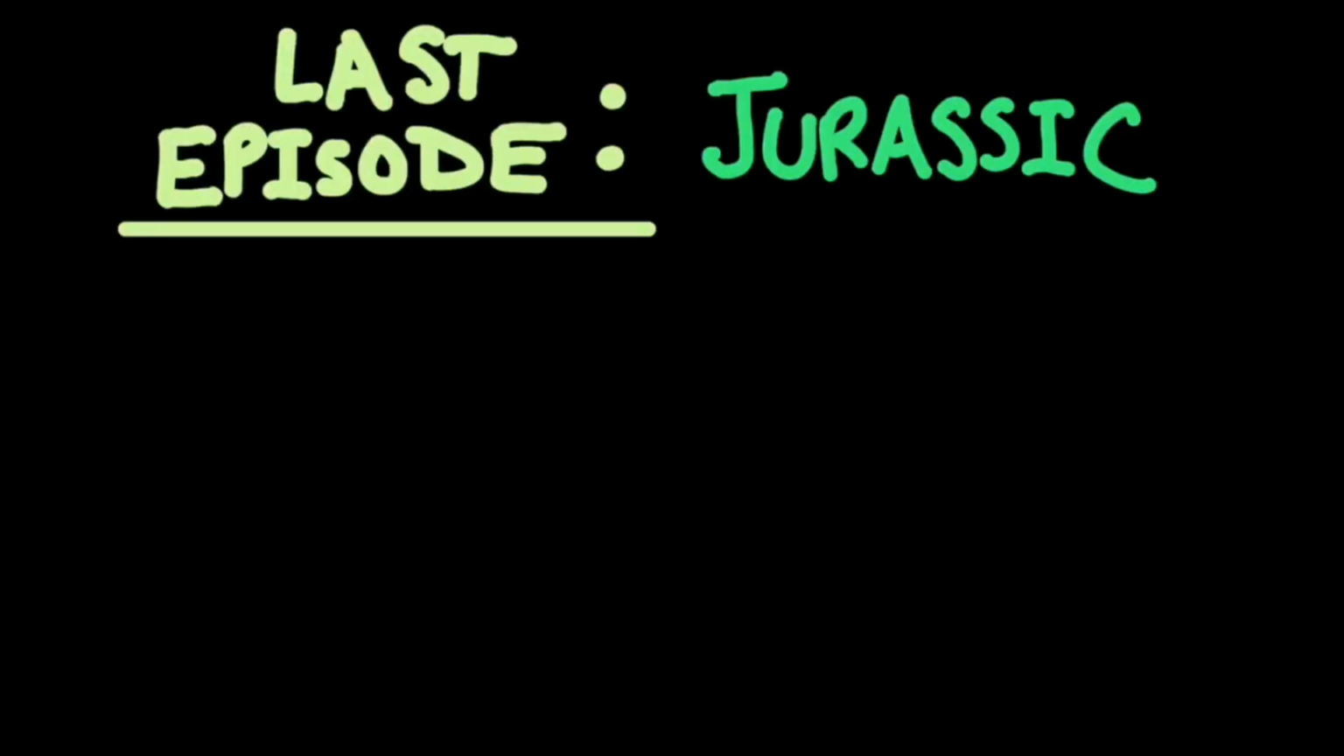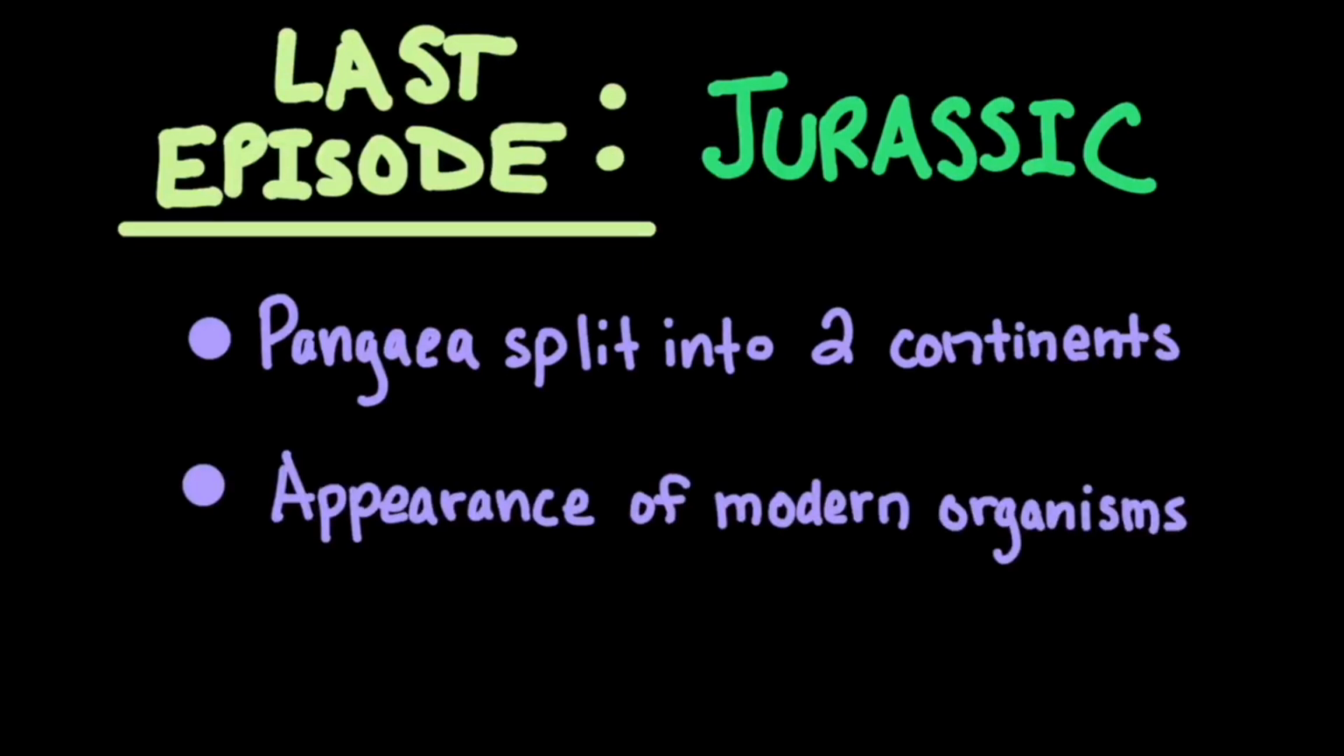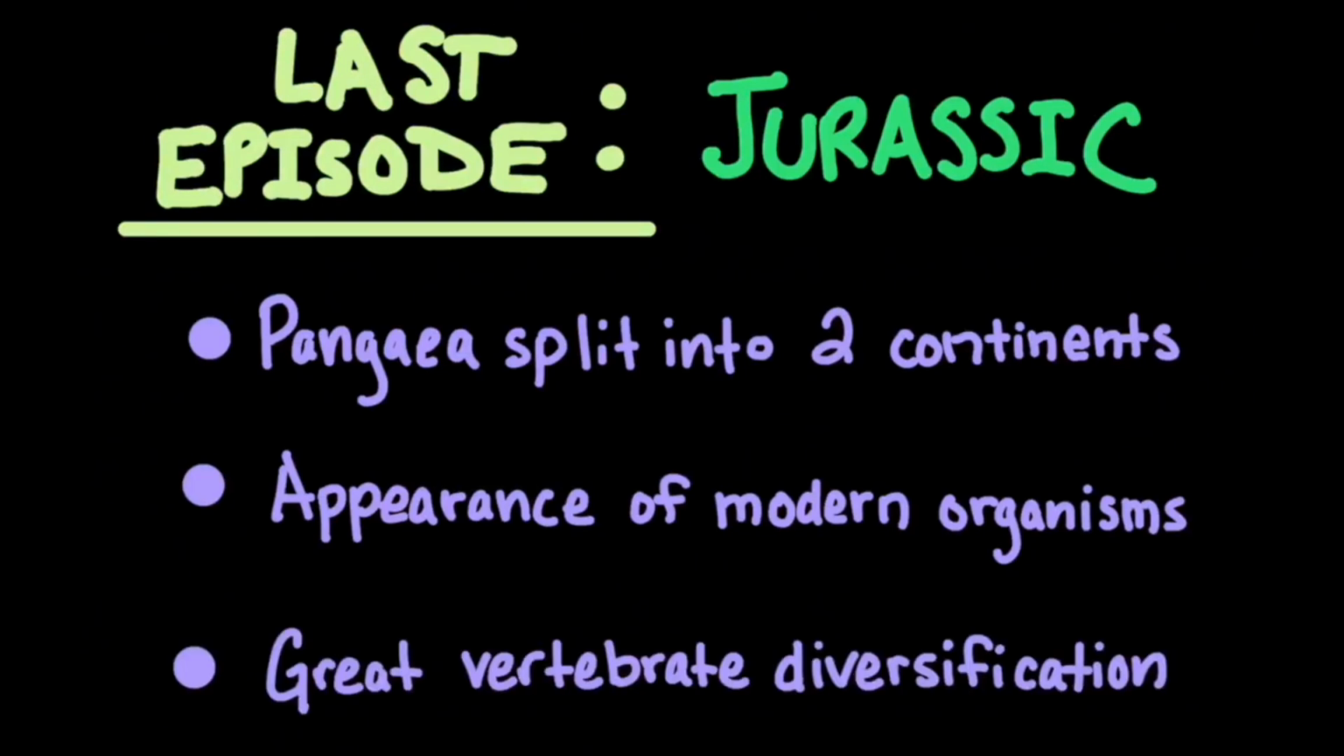Last episode, we talked about the Jurassic period. During this time, Pangaea split into two continents. We also had the appearance of modern organism groups. There was great vertebrate diversification during this time.